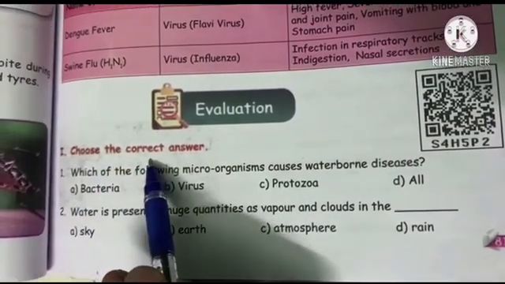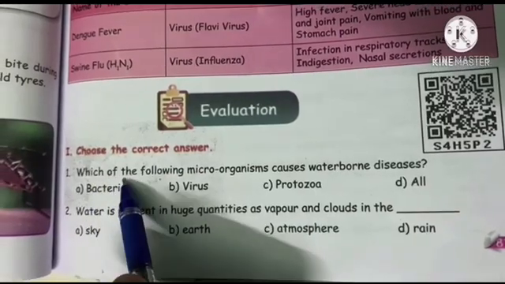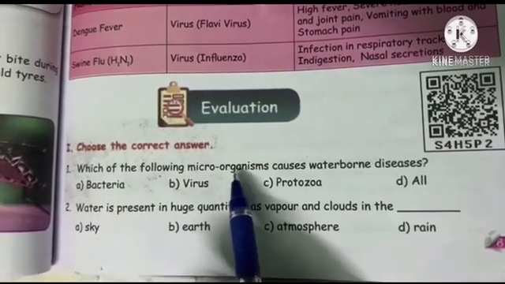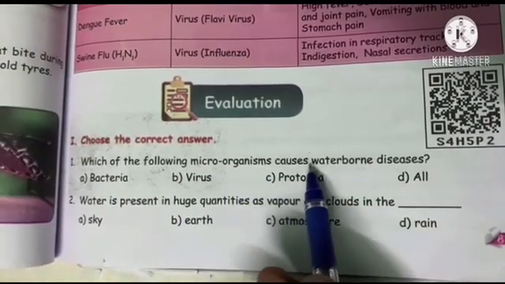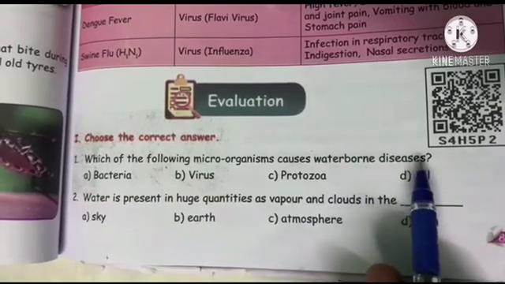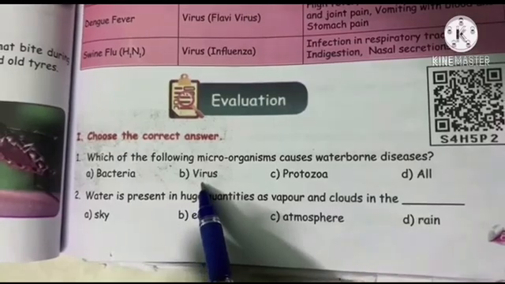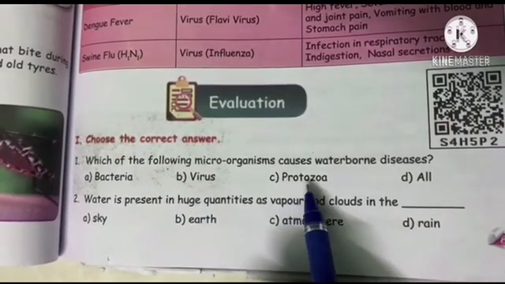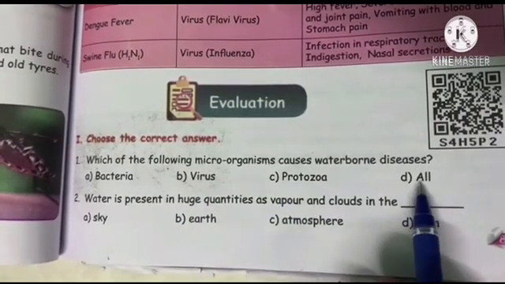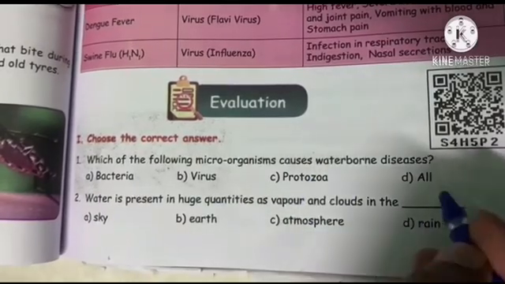Choose the correct answer. Which of the following microorganisms causes waterborne diseases? Option A, bacteria, B, virus, C, protozoa, D, all. So the answer is all.